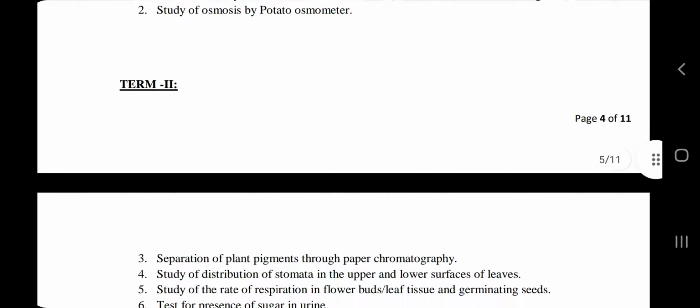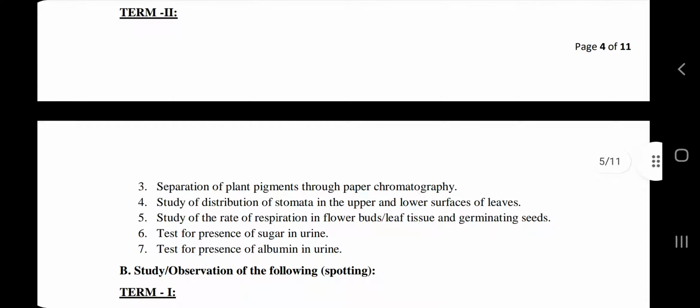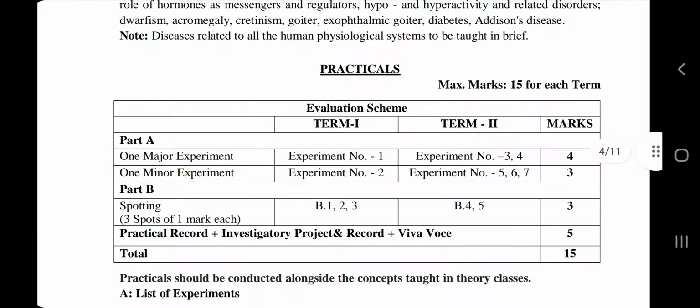So clearly in term 1 there are 2 experiments, in term 2 there are 5 experiments, and in the same way we see spotting also. So it is also considered as paper out. For example, experiment number 1 and experiment number 2 will definitely come in the term 1 practical examination question paper. So you must prepare both of the experiments very carefully, because you will have some choice in these experiments in term 2, but we have no choice in term 1. This point is to be taken into consideration.